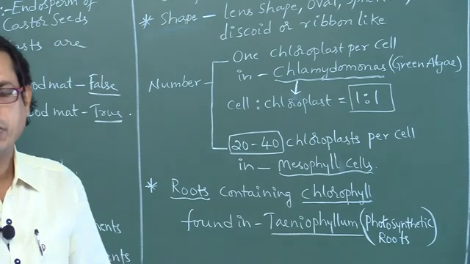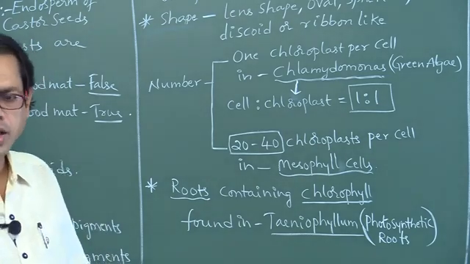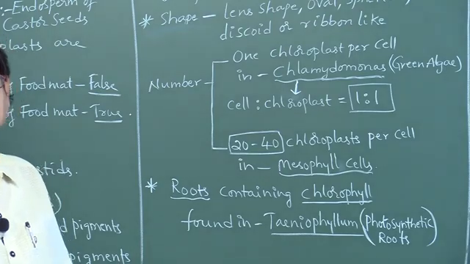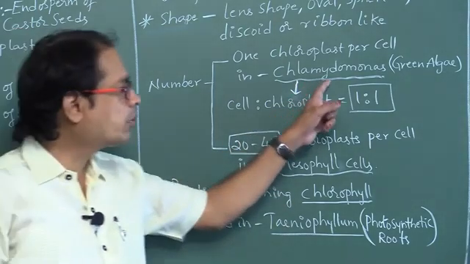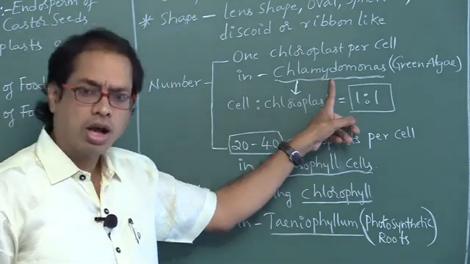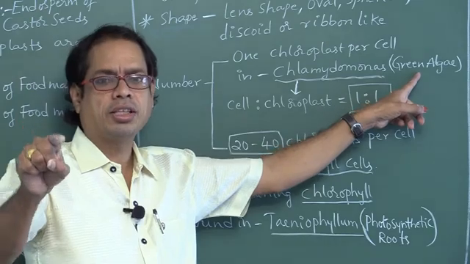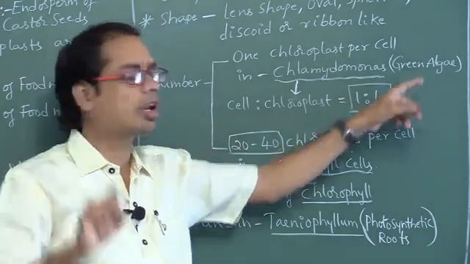Minimum number of chloroplasts per cell is found in Chlamydomonas. How many? A single chloroplast in the Chlamydomonas cell. Chlamydomonas is a unicellular organism which belongs to class Chlorophyceae, that is commonly called green algae.